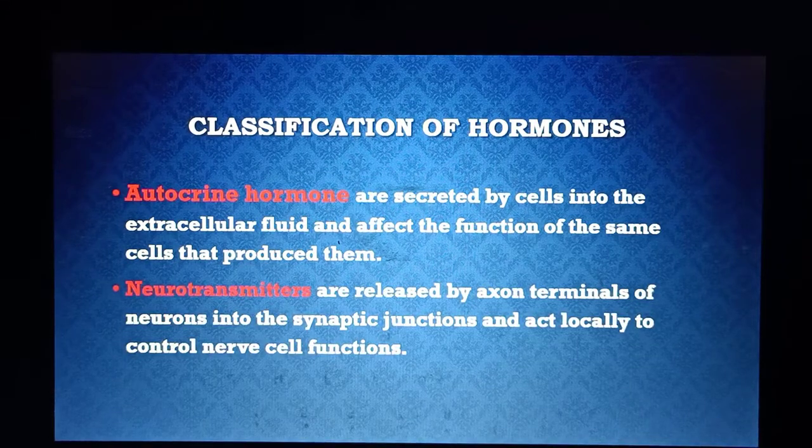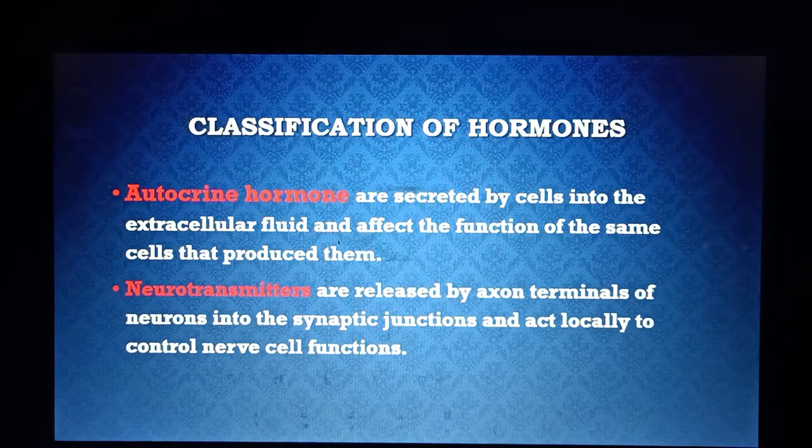So next is, what are neurotransmitters? Neurotransmitters are specifically chemical messengers that are released by the axonal terminals of neurons. We have studied that there are two neurons. When a neuronal junctional complex is formed, there are two neurons involved in the junctional complex or synapse formation. One is the presynaptic neuron, the second one is the postsynaptic neuron, and there is a space between both of them, that is the synaptic cleft.